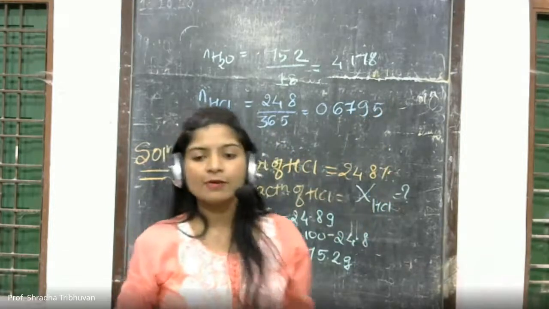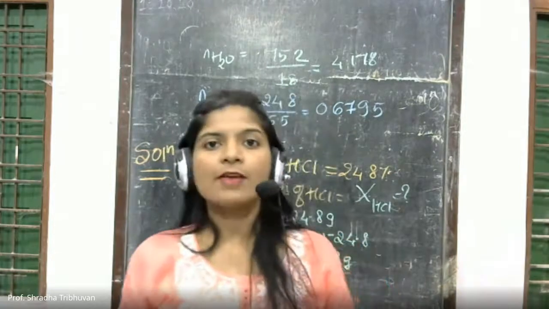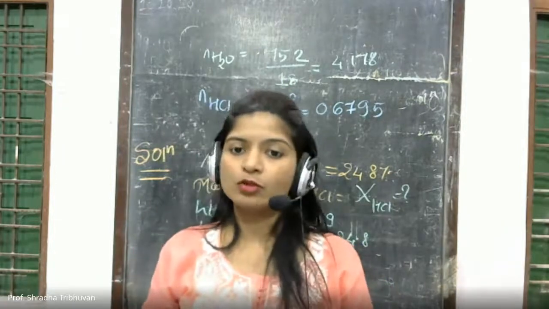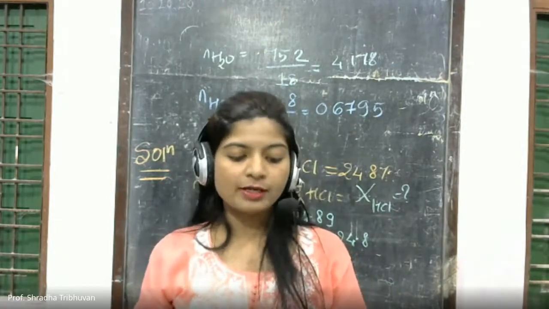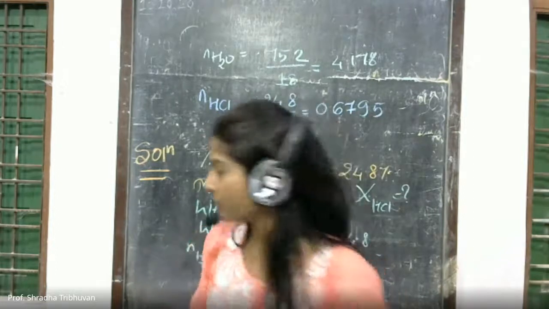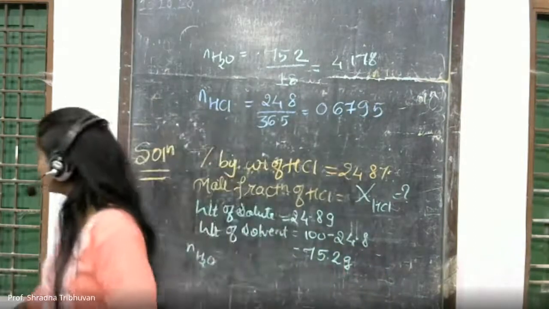Now we have the number of moles of water and the number of moles of HCl. Both we have. Now let's go ahead and calculate the total number of moles.